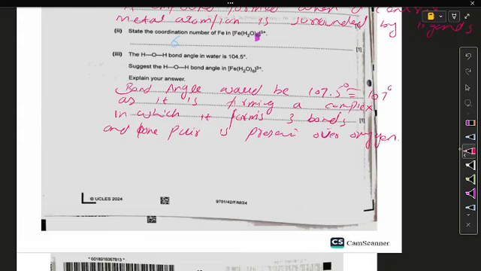Because of more repulsion, a lone pair on oxygen is present. Also, you are writing the bond angle for the complex. So more repulsion due to the presence of a lone pair over water, and although this is forming 3 bonds with it, that's why more repulsion, so the bond angle will increase between hydrogen and oxygen. So its angle will become 107.5 instead of 104.5.